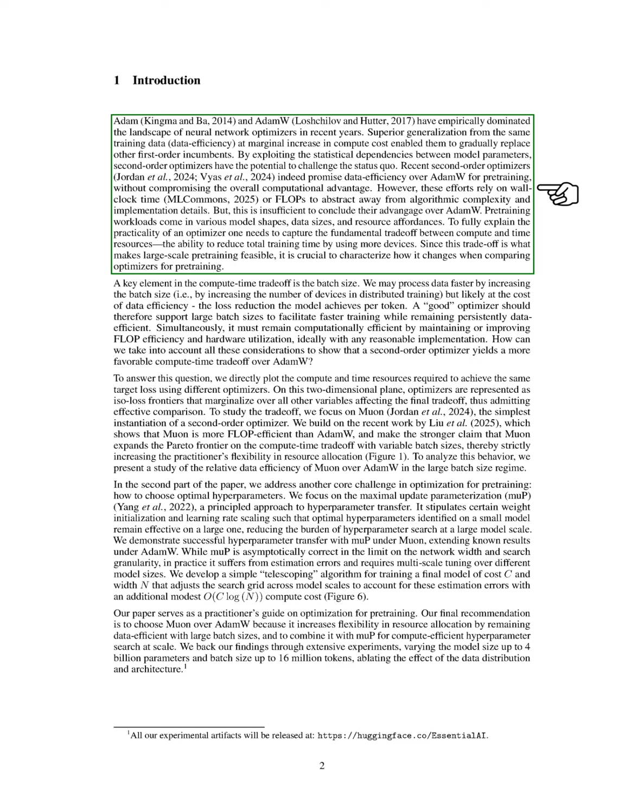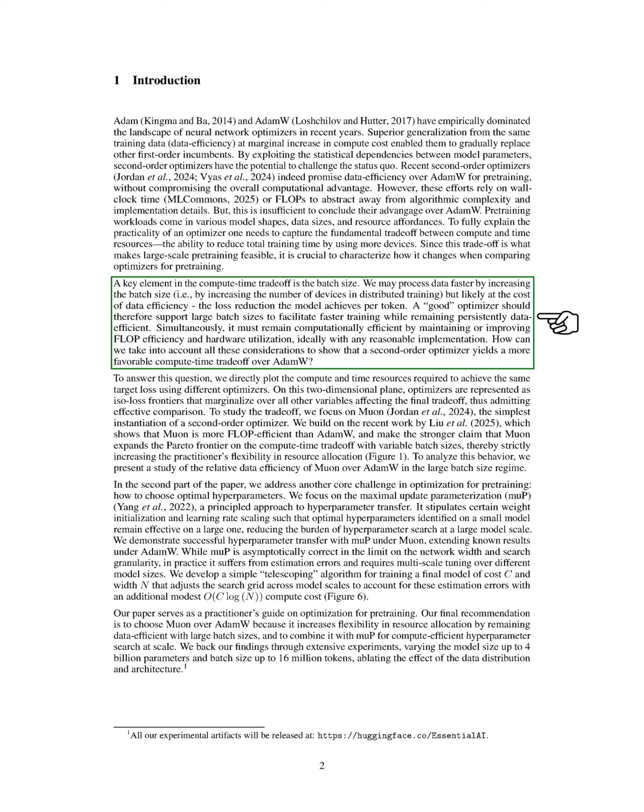Pre-training tasks vary widely in model architecture, data size, and available resources. To truly understand an optimizer's practicality, we must consider the trade-off between compute and time resources, particularly how we can reduce training time by using more devices. A significant factor in this trade-off is batch size. Increasing it can speed up data processing but may reduce data efficiency. A good optimizer should support larger batch sizes for faster training while maintaining data efficiency and computational effectiveness.